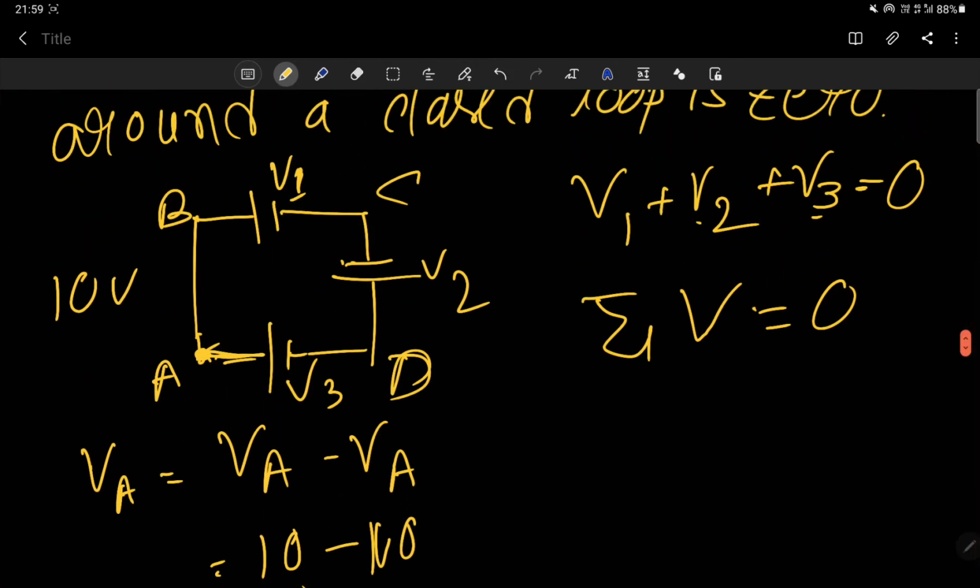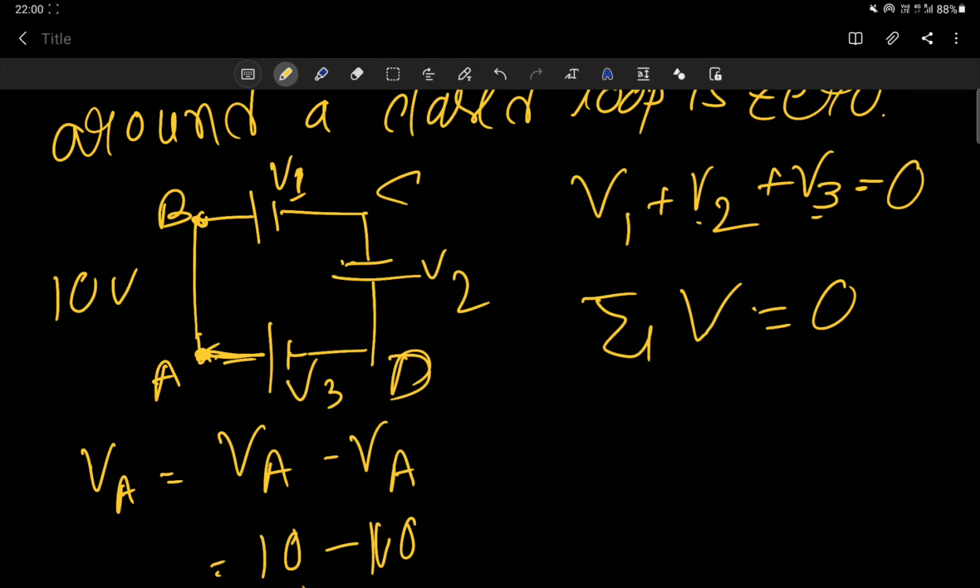If you take any point, suppose point B has some potential, let's say 5. So potential difference at that point B will be 5 minus 5, which is always equal to 0. So if you take a closed loop, in that closed loop potential difference is always 0, because for a particular point the potential will remain the same.